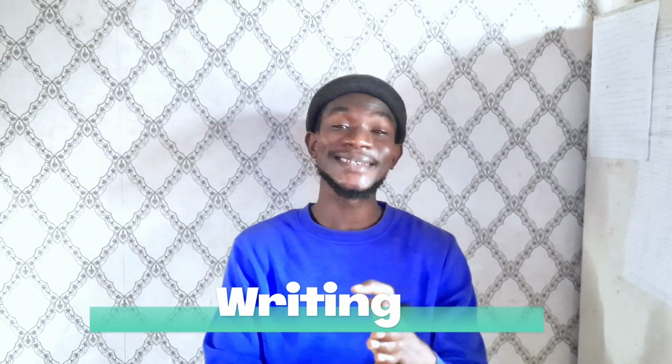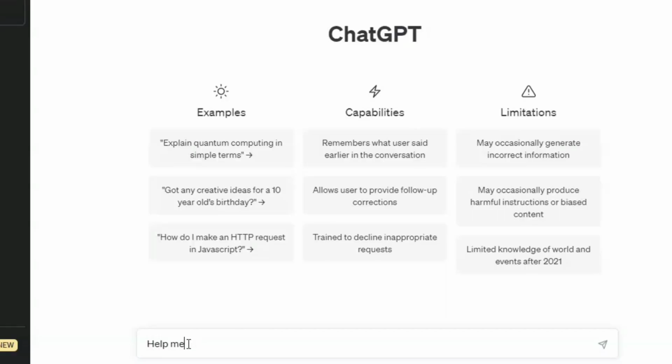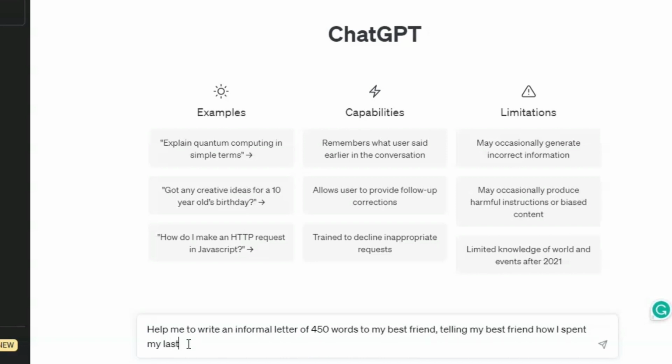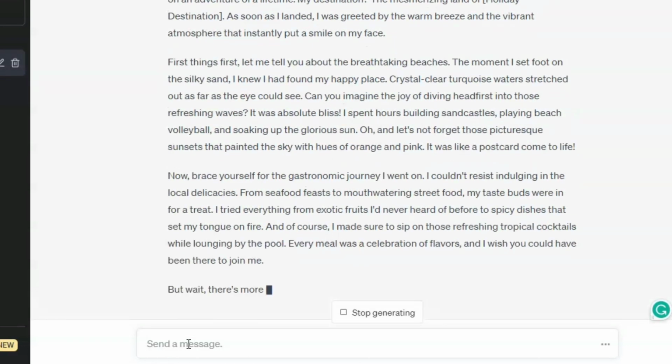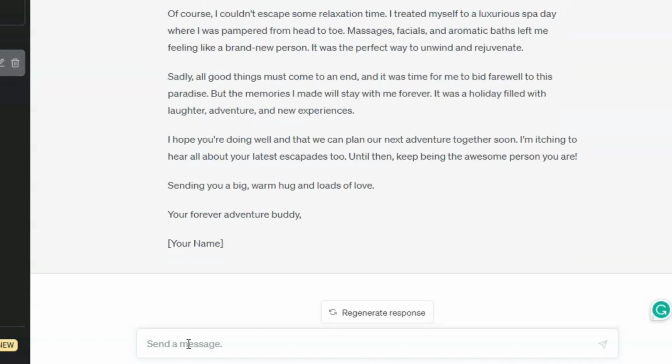Number 1, while preparing for the use of English, you can tell ChatGPT to teach you how to write a letter, an article, or an essay. Or you can even tell it to help you to write a letter, essay, or whatever writing that you want to do. Let's say that you want to write an informal letter of 450 words to your best friend. You can just tell ChatGPT, help me to write an informal letter of 450 words telling my best friend how I spent my last holiday, and just press enter, and ChatGPT will help you to write the letter.